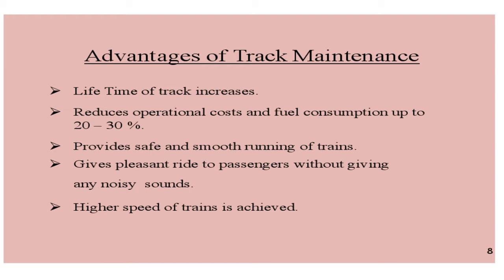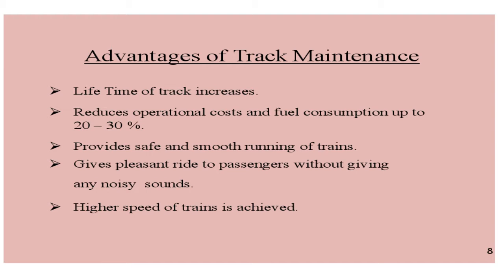If you are continuously looking at the track and maintaining it properly, the durability of the track gets increased. And if the track is properly maintained, then fuel consumption as well as operational cost will get reduced. You can just imagine that if the track is not maintained properly and the train is going on it, there can be difficulties in the movement also. So this can affect the fuel consumption and also the operational cost.